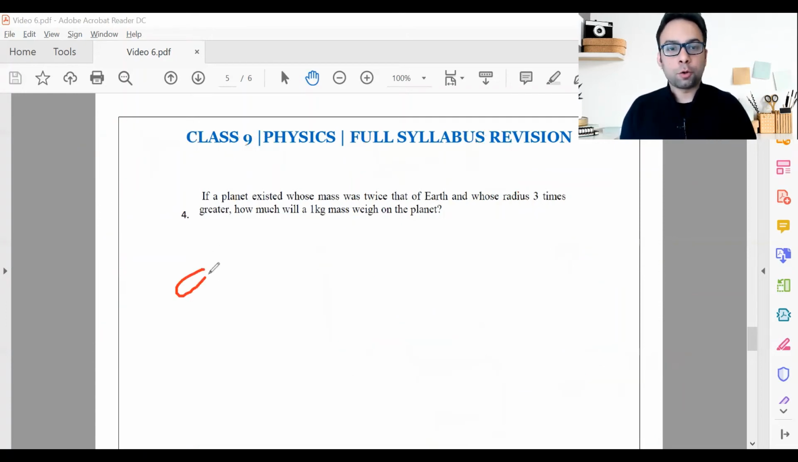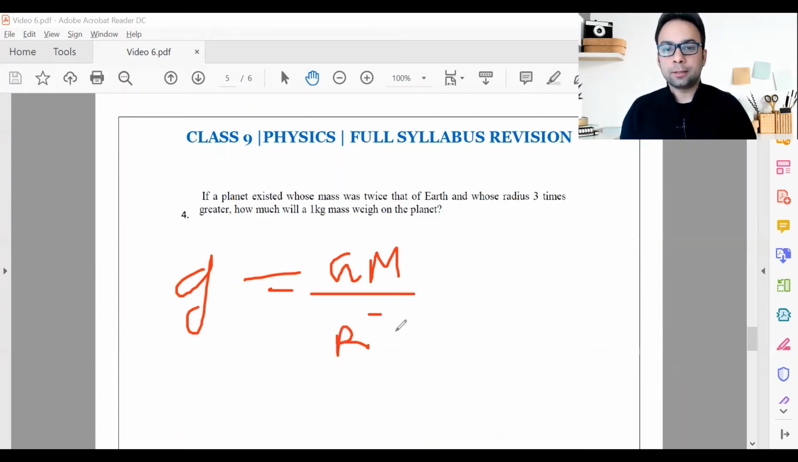Now, let's see acceleration due to gravity. How do we find out? What is the formula? GM upon radius square, right? This is the formula for acceleration due to gravity. Now, this is in case of Earth, but we want to find out the acceleration due to gravity on that planet. So how do we calculate this?